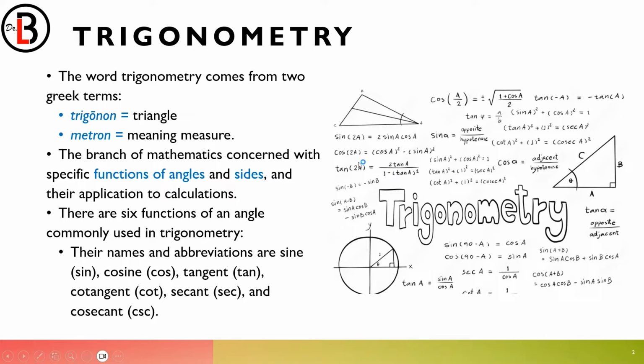You'll notice in here that in our trigonometry, we'll be dealing with the six basic or six common trigonometric functions. These are sine, and the abbreviation is SIN, cosine, which is cos, tangent, tan, cotangent, that's cot, secant, that's sec, and cosecant, CSC.